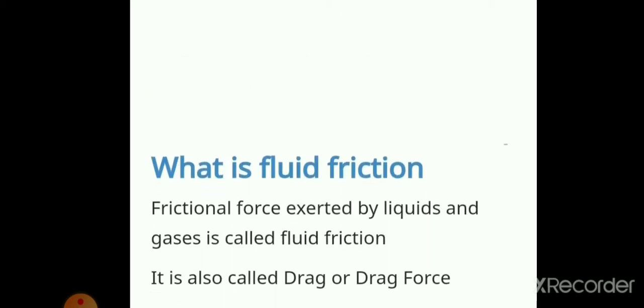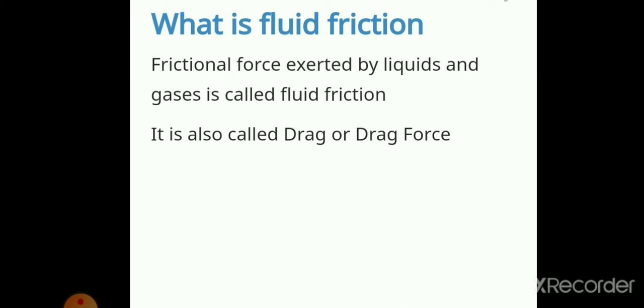So what is fluid friction? The frictional force exerted by liquids and gases is called fluid friction. Liquids and gases are nothing but fluids, so friction exerted by fluid is called fluid friction. It is the force exerted by liquids and gases. Fluid friction is also called drag or drag force.